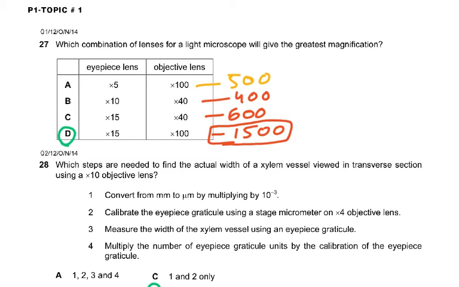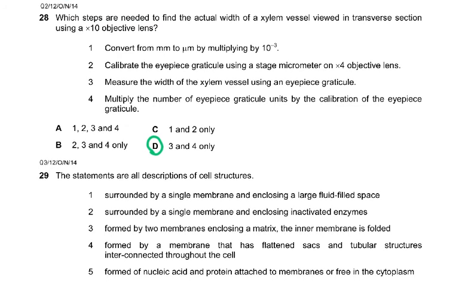Which combination of lenses for a light microscope will give the greatest magnification? You just have to multiply the eyepiece with the objective. 5 into 100, 500; 10 into 40, 400; 15 into 40, 600; 15 into 100, 1500. So naturally D was the highest. Which steps are needed to find the actual width of a xylem vessel viewed in transverse section using a 10 objective lens? Convert from millimeter to micrometer by multiplying by 10 raised to the power -3. Calibrate the eyepiece using a stage micrometer. Measure the width of the xylem vessel using an eyepiece graticule. Multiply the number of eyepiece units by the calibration of the eyepiece. So the answer was only 3 and 4.